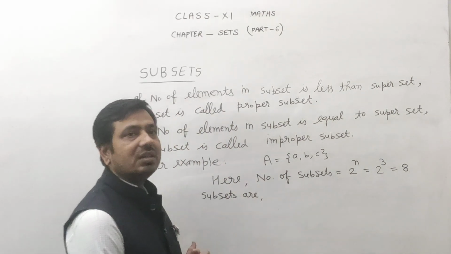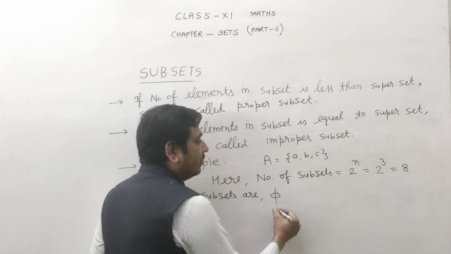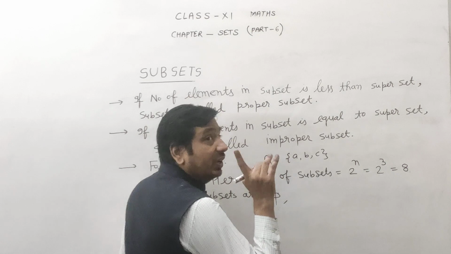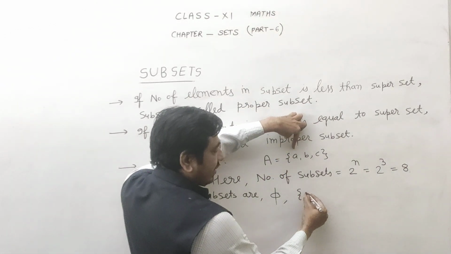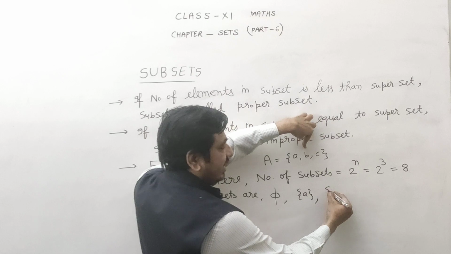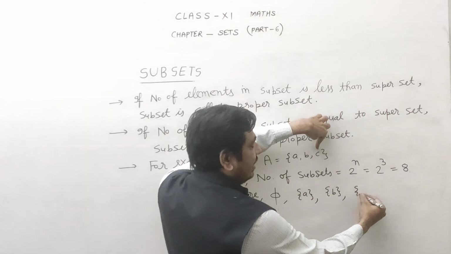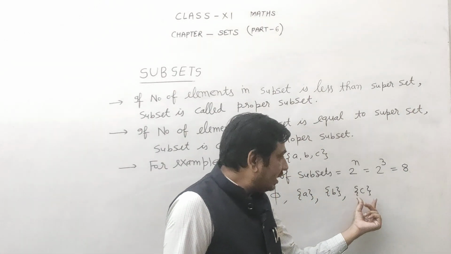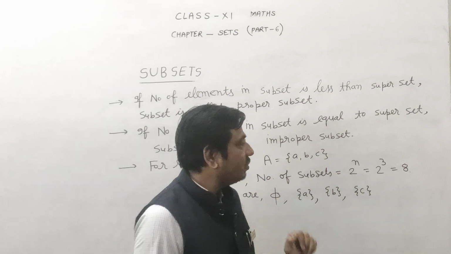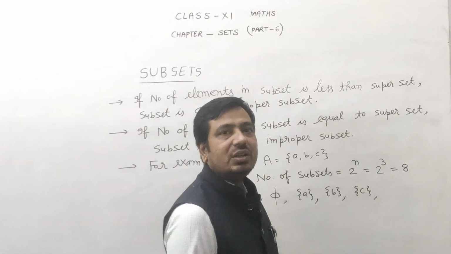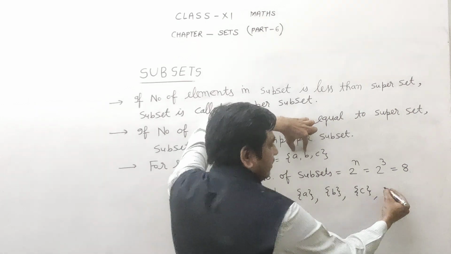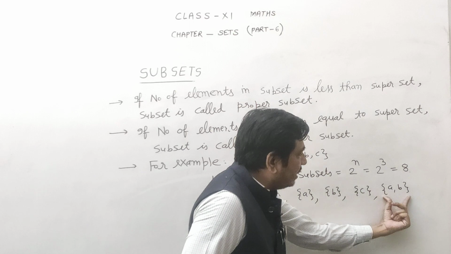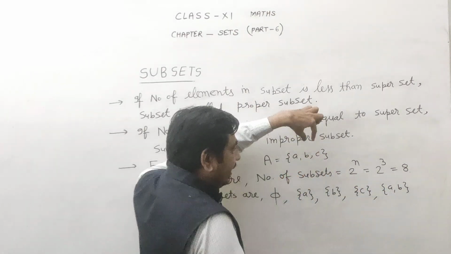Now class, subsets start. First subset is the empty set because the empty set is the subset of every set. Now class, you take one element. First you take {A}. Okay class. Now the second element, it is {B}, and now the third, {C}. These four sets are subsets. This is a subset because all elements of this set are present in A. So these four are subsets. Now class, one-element sets completed, you take two elements A and B. Class, it is also a subset because all elements of this set are present in A. So {A, B} completed.